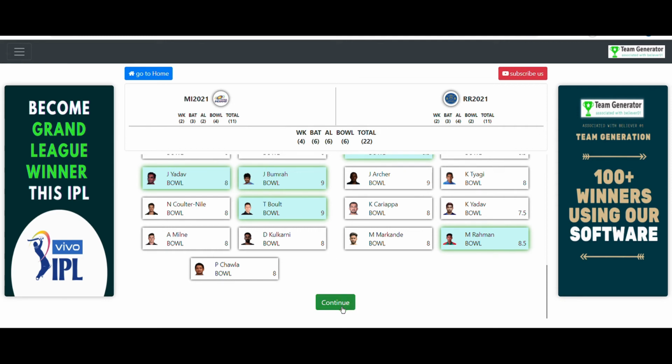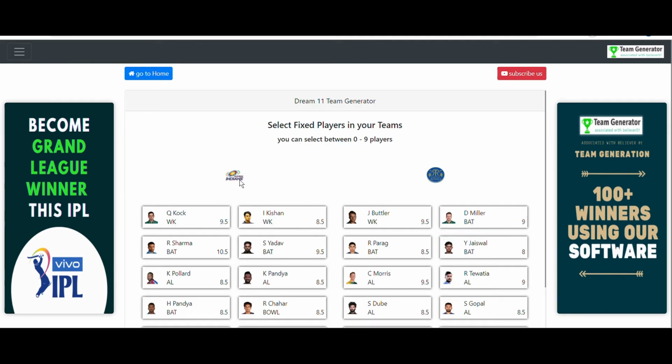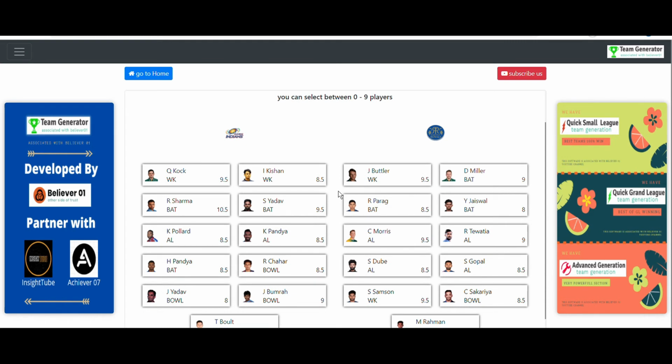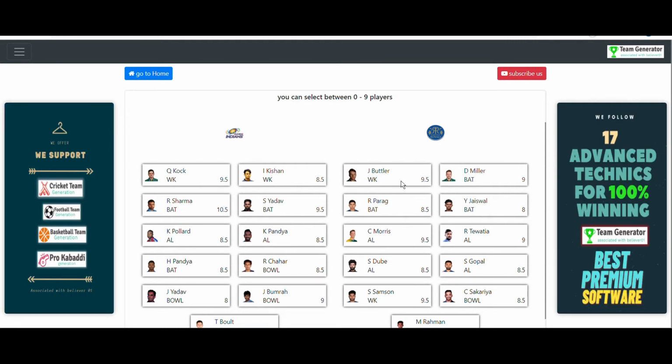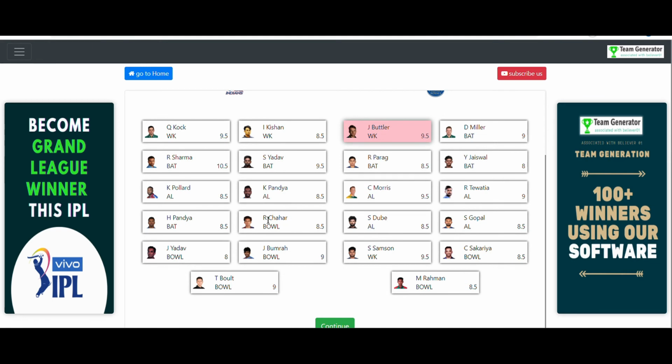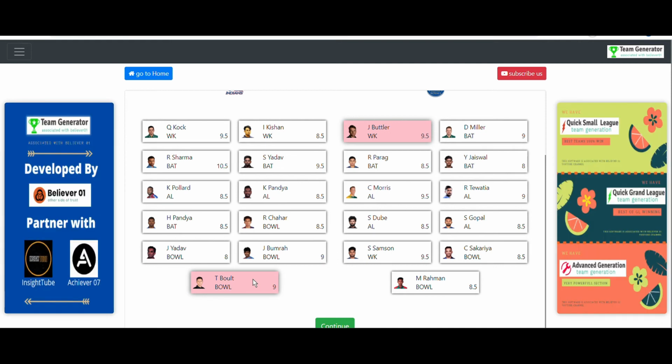And after that, continue. And we need to select the fixed players. You can leave this section as it is, as 0 players. There is no problem at all. If you want to fix some of the players, I feel Jos Buttler will definitely score good runs today. That's why I am fixing him. At the same time, I am going to fix Trent Boult, because I think he will definitely take 1 or 2 wickets, or 2 or 3 wickets, for sure.